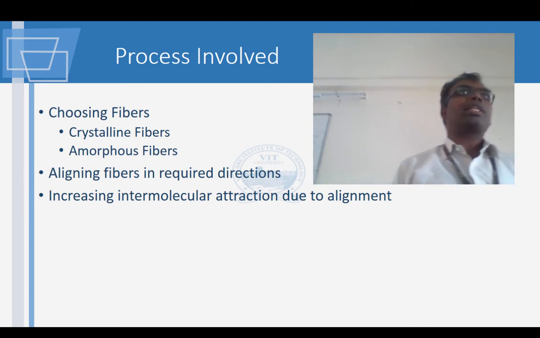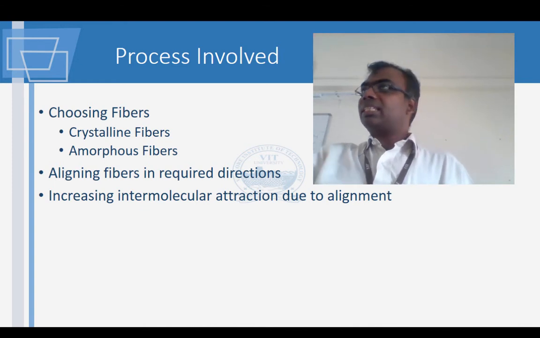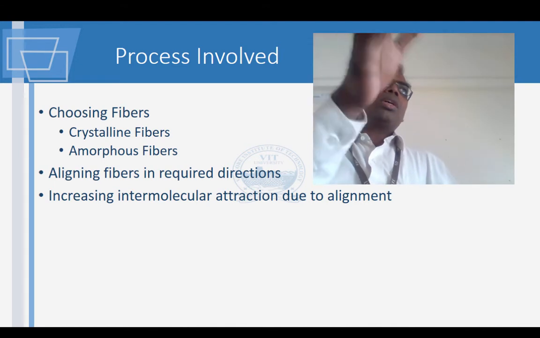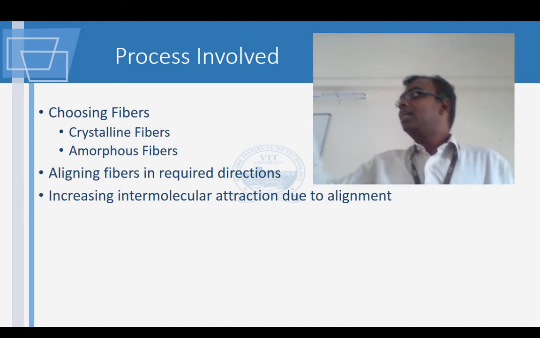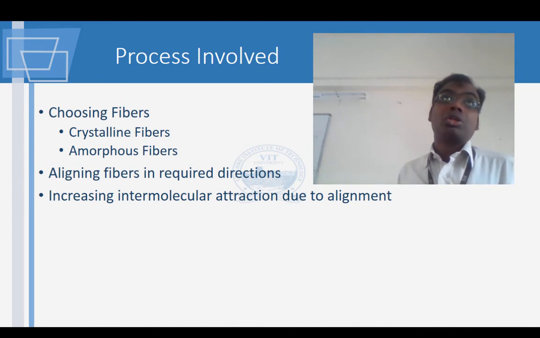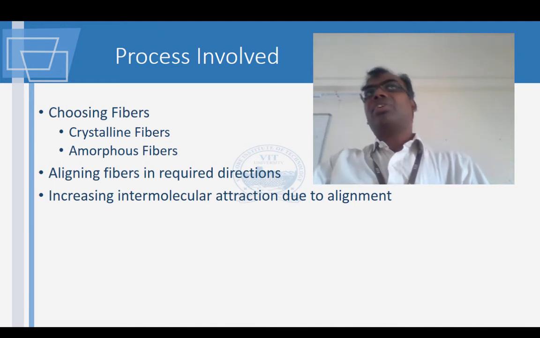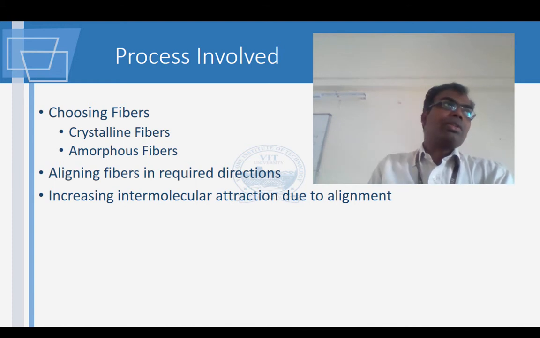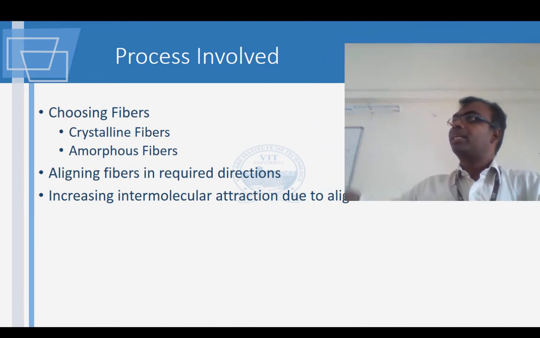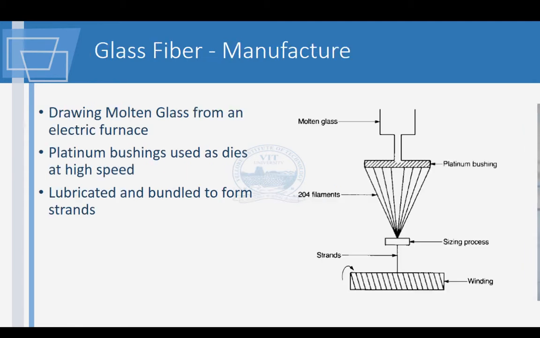There is also one more very important thing. The fibers we are talking about are not necessarily on the scale of what you can see. It's not a physical coconut fiber or jute fiber. It's not necessarily like that. It can be a fiber which is on a microscopic scale also. For this reason we have the last point. If you are going to align these fibers correctly, because of the correct intermolecular attraction of forces between the fibers, you may even get the overall strength better. The overall strength of the material could also be increased.